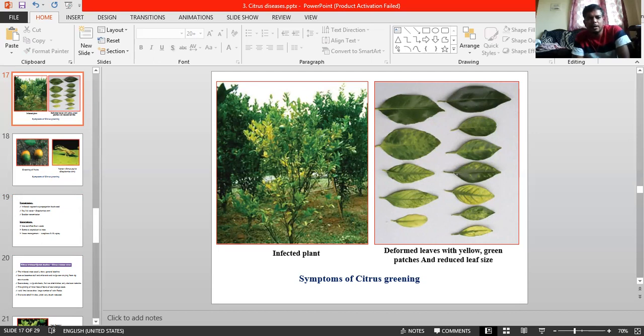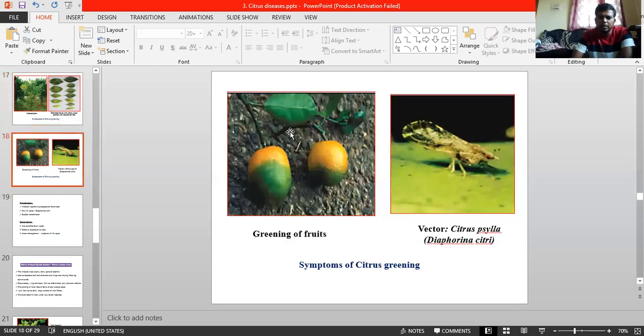And twig dieback occurs, meaning dieback of the twigs. I think there is no requirement of explanation. And next, fruit shows a reduction in size, lopsided growth, and oblique columella. See here, this one is whatever things I have told: reduction in size, lopsided growth, and oblique columella. Half portion ripens, half portion remains green, that one.